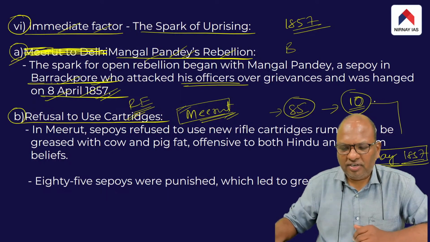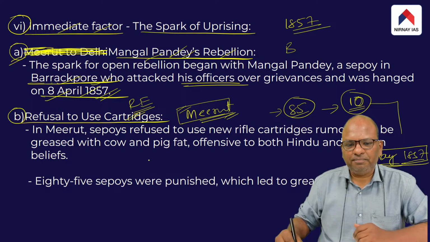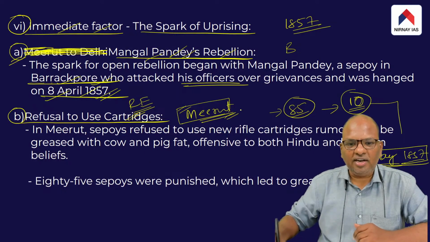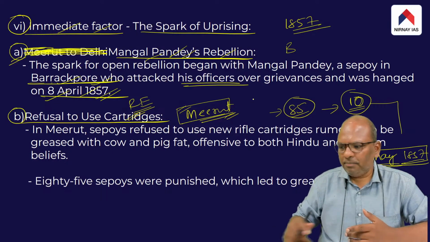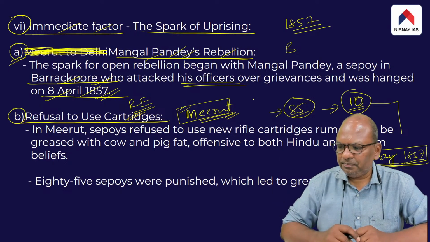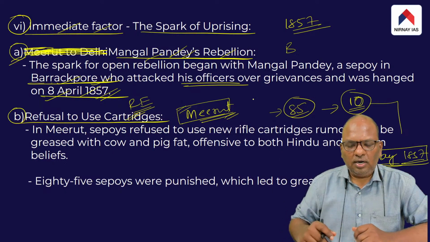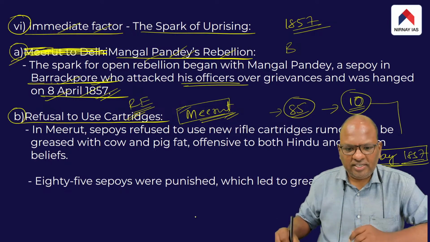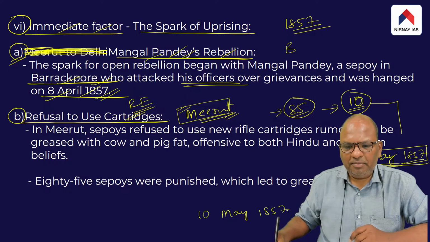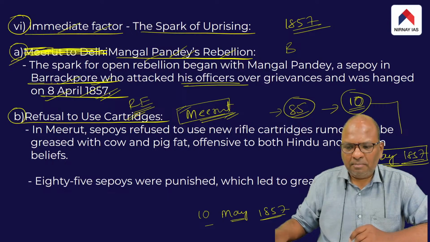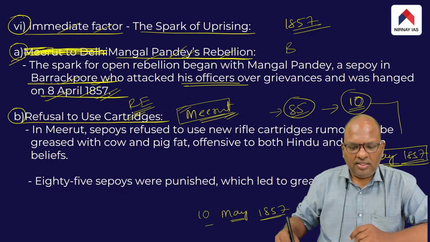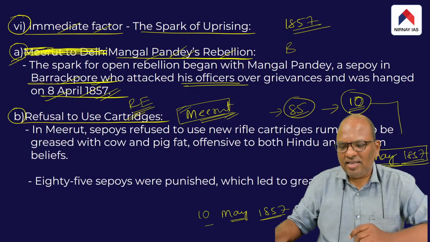So it was after this imprisonment that there was an outbreak of a revolt in Meerut. Basically, the Indian sepoys, the soldiers of the Meerut regiment, revolted against the British. The following day, that is on 10th May 1857, let me repeat what happened. On 9th May 1857, these 85 soldiers were given 10 years of imprisonment.